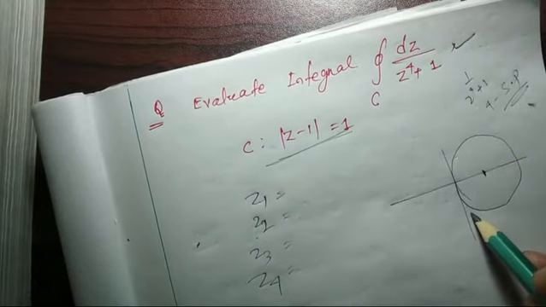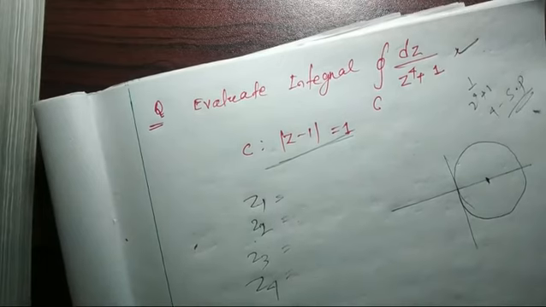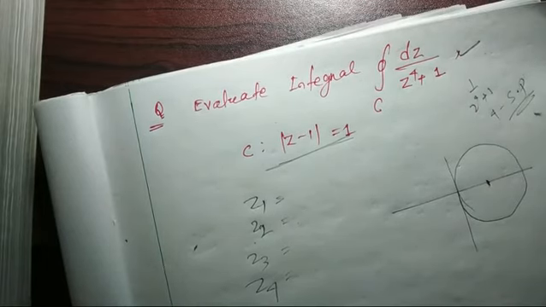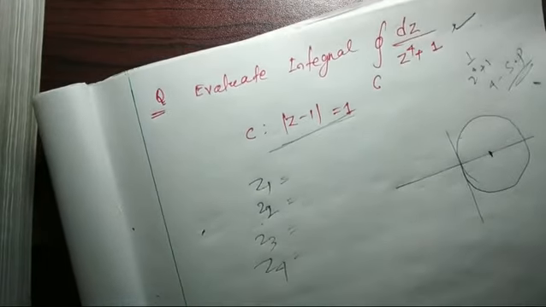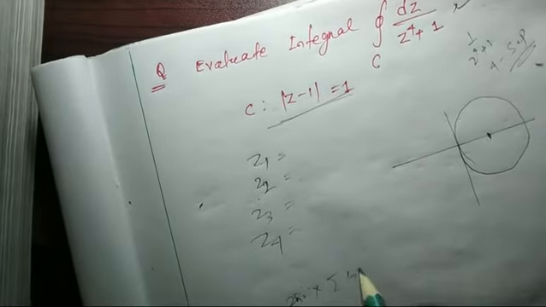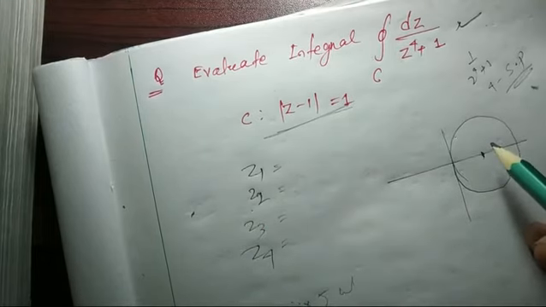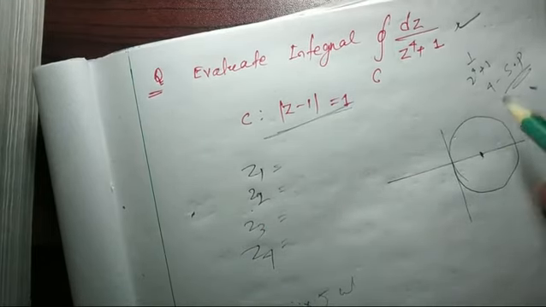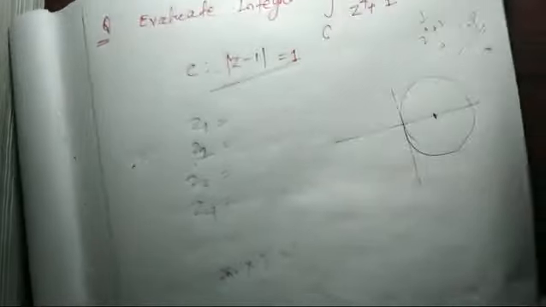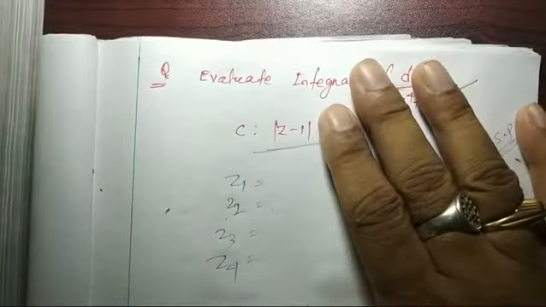Those simple poles will be considered for finding the sum of the residues, and then the integration will be 2 pi i into the sum of the residues. Other singular points which are not inside this region will not be considered for this problem. Got it?